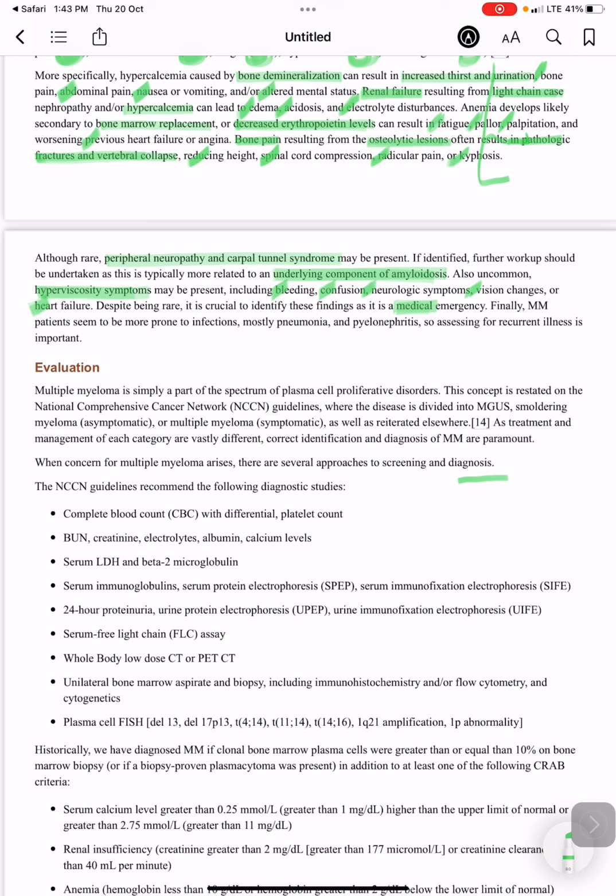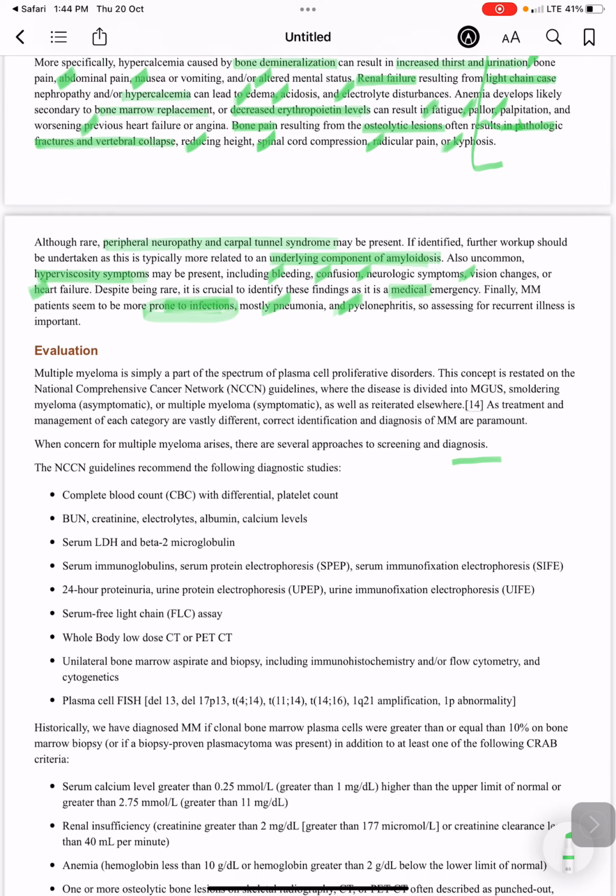Finally, multiple myeloma patients are more prone to infections, such as pneumonia and pyelonephritis. So assessing for recurrent illness is important.